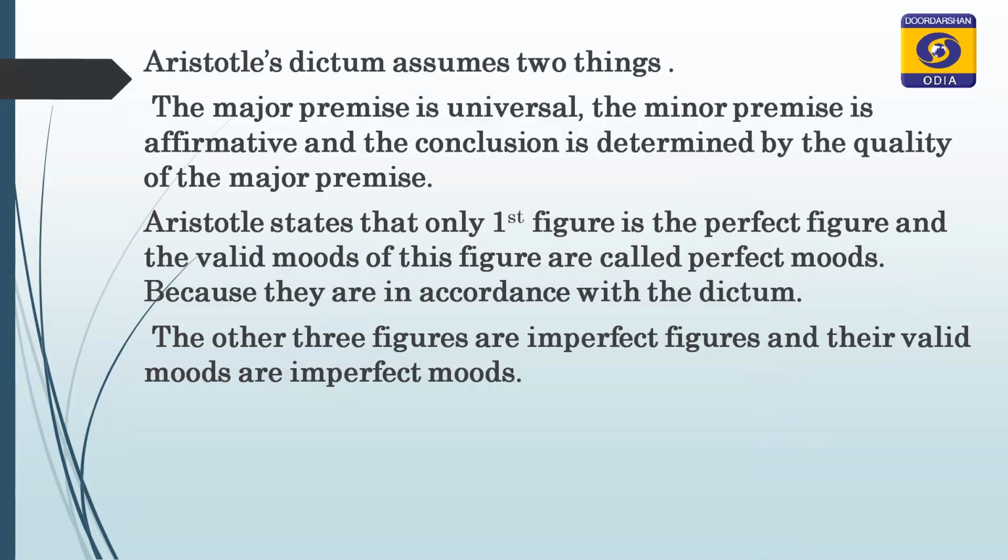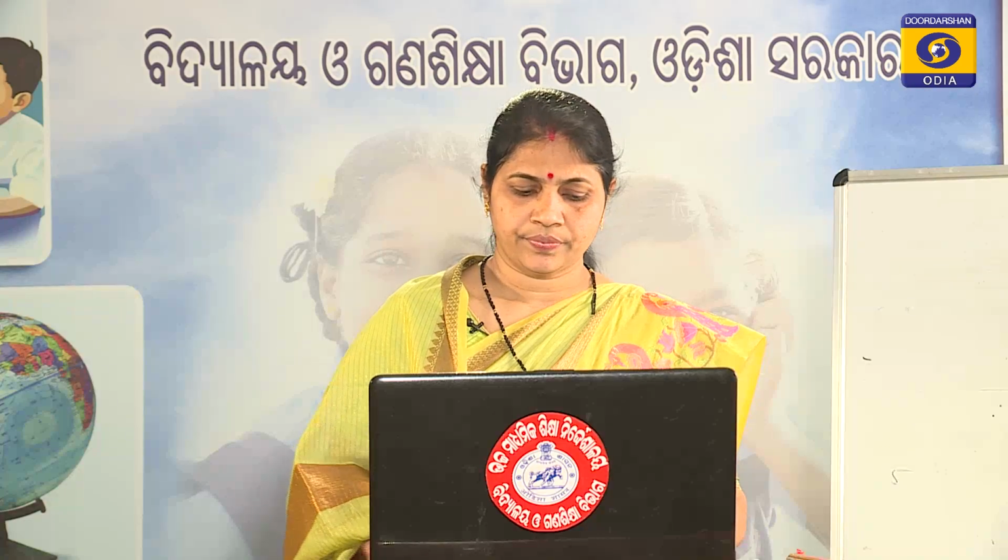So, here in order to test the validity of the moods of imperfect figures, Aristotle has formulated a process, a method by which we can test the validity of the arguments, and that process is called reduction.